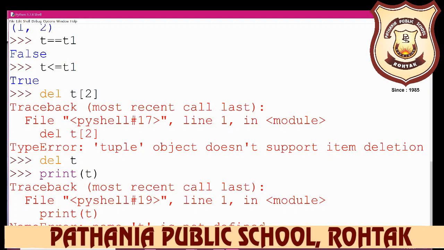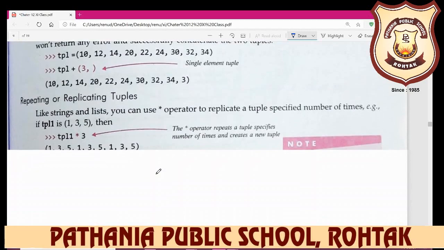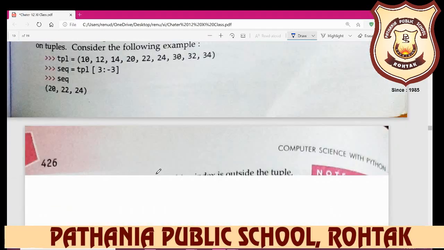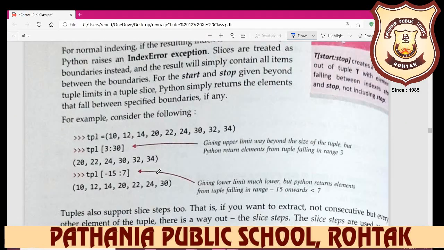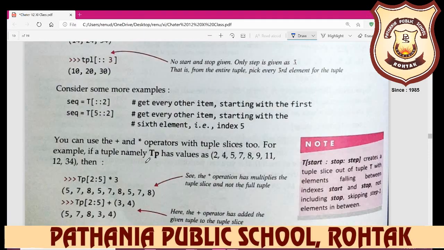Creating a tuple from a set of values is called packing, and its reverse, that is creating individual values from the tuple elements, is called unpacking. So now we turn to the functions and methods of the tuple. Python also offers many built-in functions and methods for tuple manipulation.